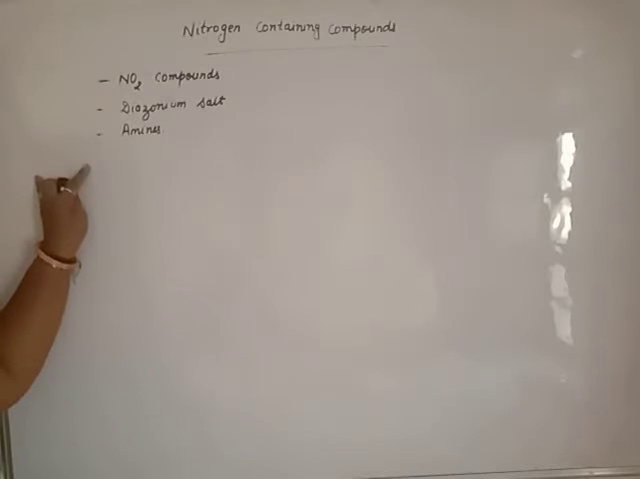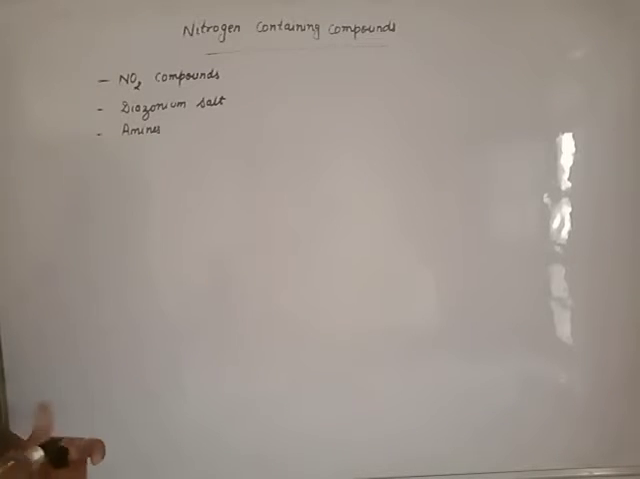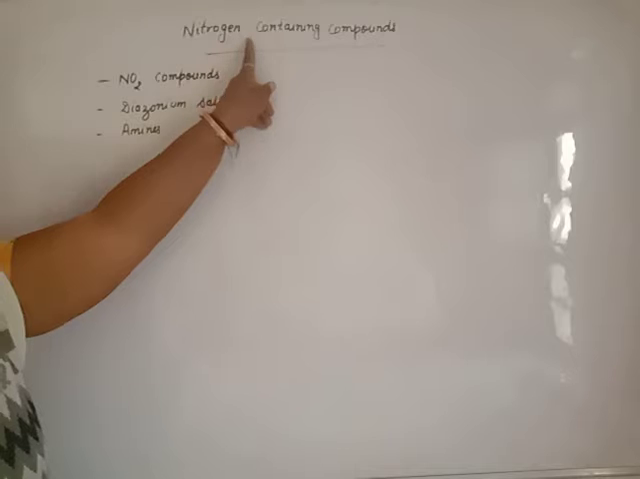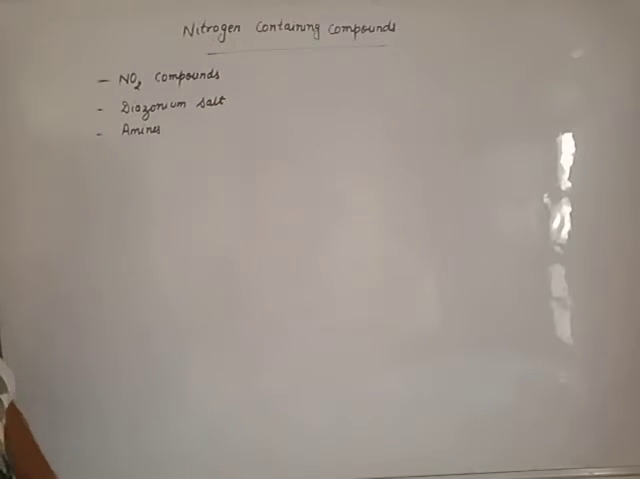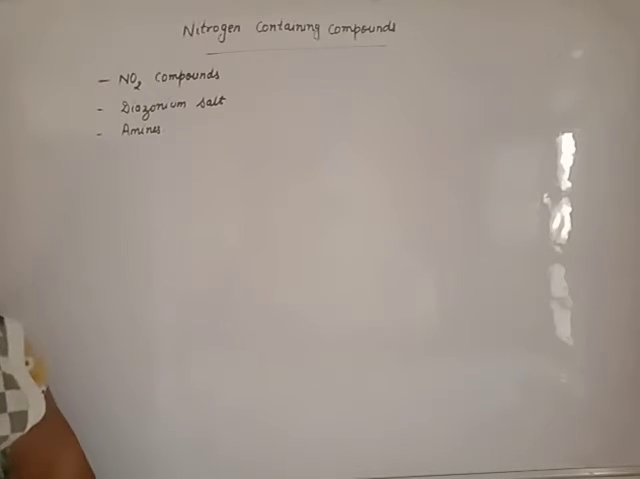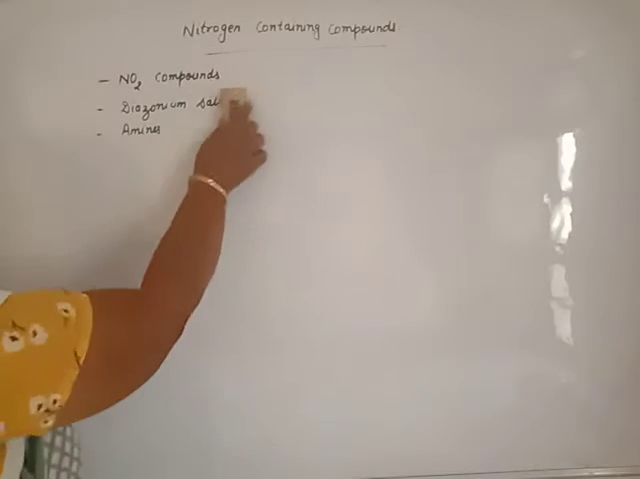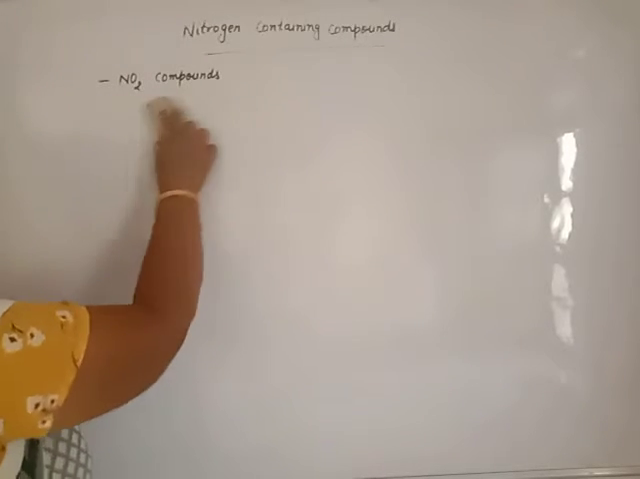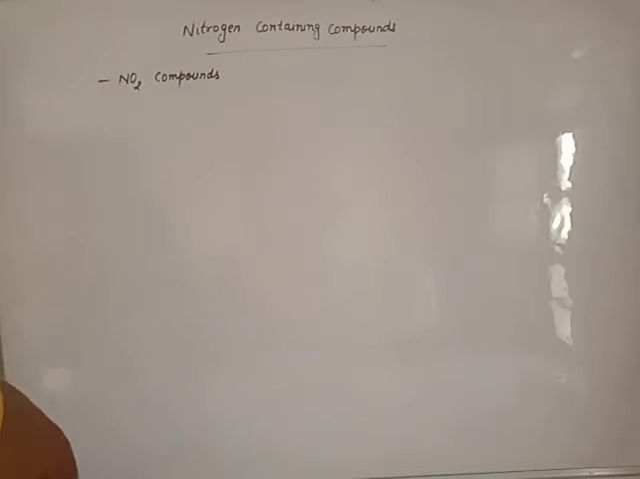These three parts are included in your syllabus under the heading of nitrogen containing compounds. Otherwise the amide group, cyano group, and isocyano group are all nitrogen containing compounds in organic chemistry. Let us start. Nitro containing compounds, that is